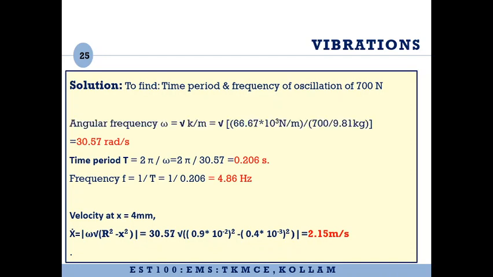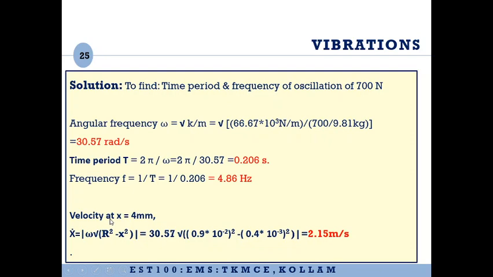So angular frequency omega equals root of K by M, that is square root of K, where K is the stiffness in Newton per meter and M is the mass in kilogram. If you substitute that, you will get it as 30.57 radian per second. So you have the angular frequency. Time period T will be equal to 2 pi by omega. You can substitute it, you will get it as 0.206 seconds, and frequency equals 1 by time period, you can get it as 4.86 hertz or cycles per second.